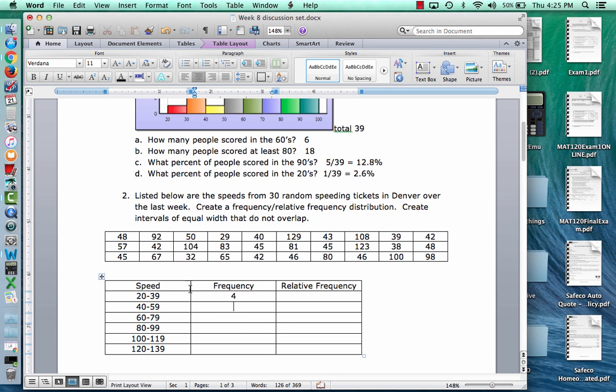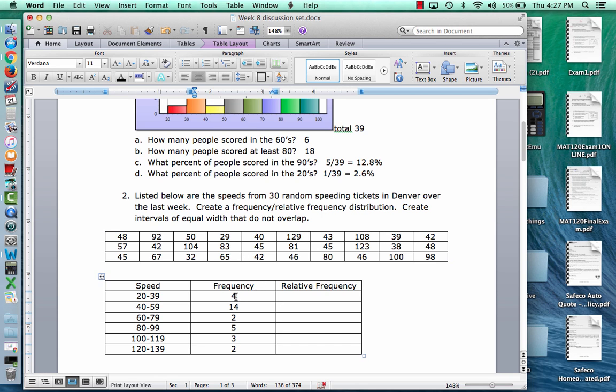Same thing for 40 to 59. So 40 to 59: 1, 2, 3, 4, 5, 6, 7, 8, 9, 10, 11, 12, 13, 14. All right, I'm going to pause the video and continue to do this.